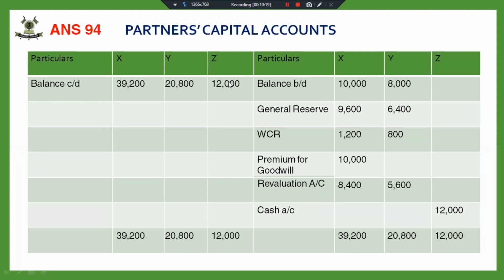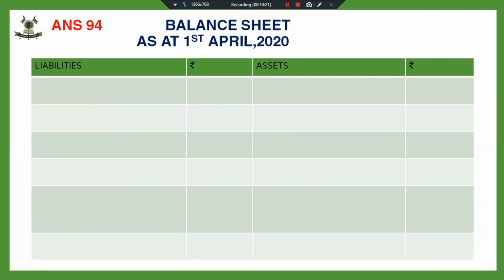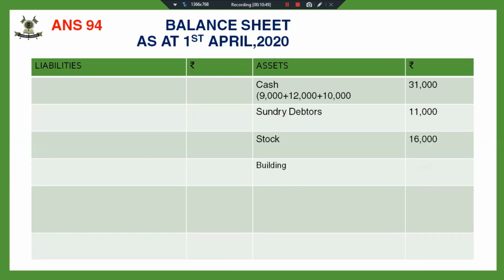Let's look at the balance sheet quickly. Cash in hand will definitely change. 9,000 plus 12,000 cash capital plus 10,000 premium for goodwill. It will come out at 31,000. Yes, very good, Kunal and Soham. You're doing quickly. Fine. Sundry debtors, there was no change in the debtors. It will come at 11,000. Stock will come at 16,000. There is a change in the value of the stock, and building and machinery has remained unchanged. Fine. So total comes out to 86,000.